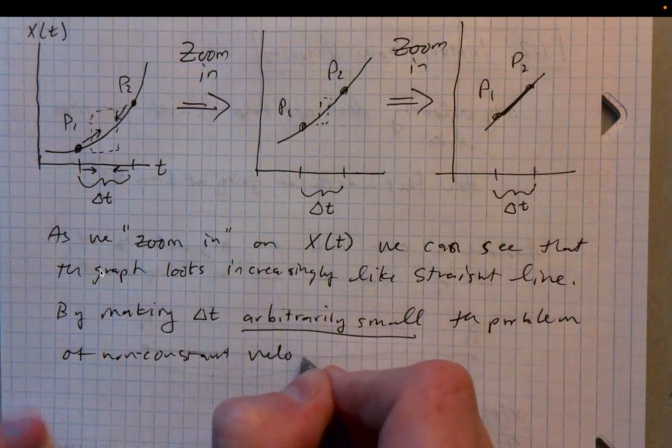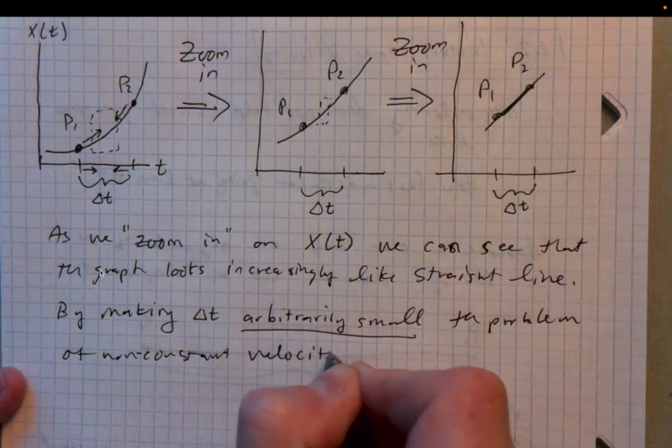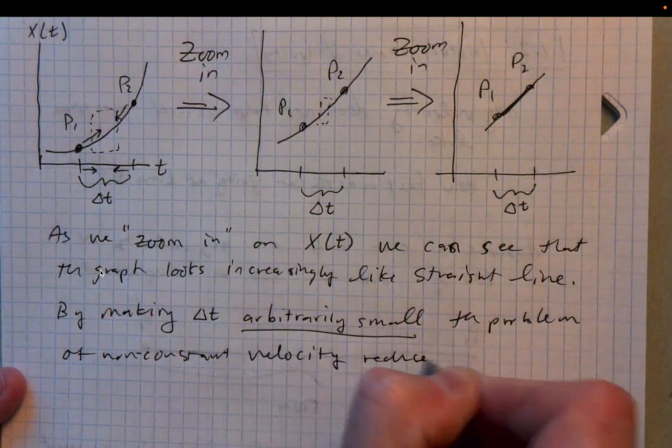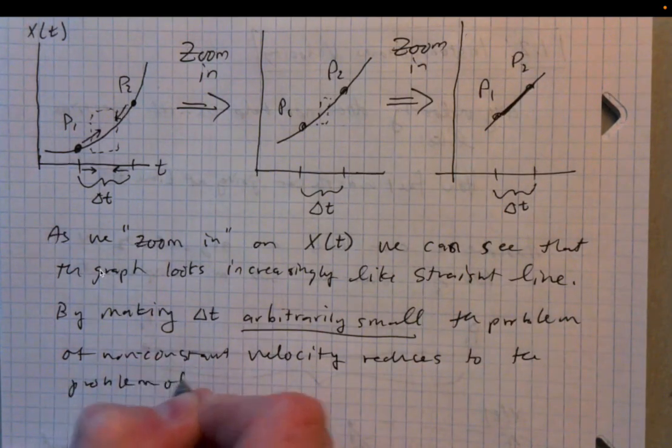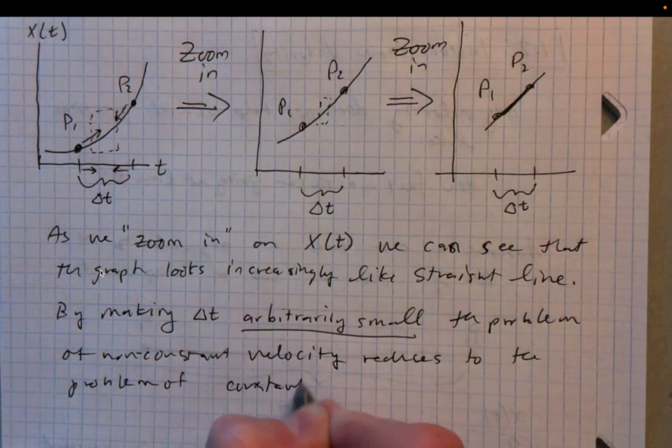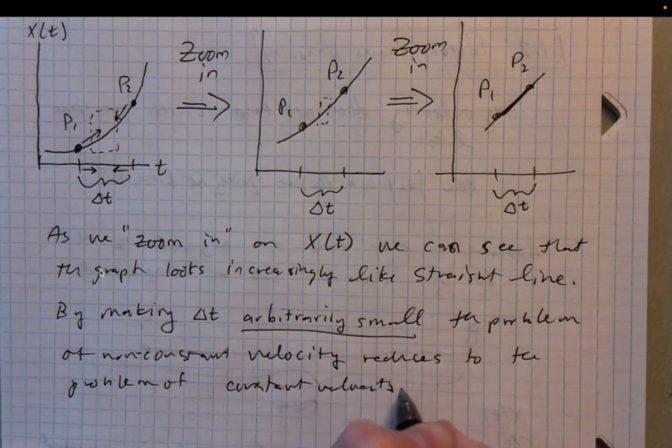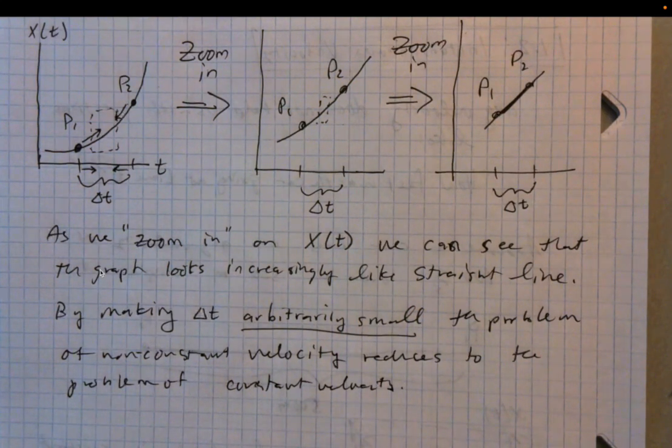The problem of non-constant velocity reduces to the problem of constant velocity. Meaning what? Well, meaning that the instantaneous velocity is really just the change in x divided by the change in t, right?